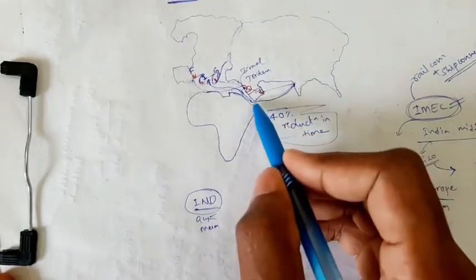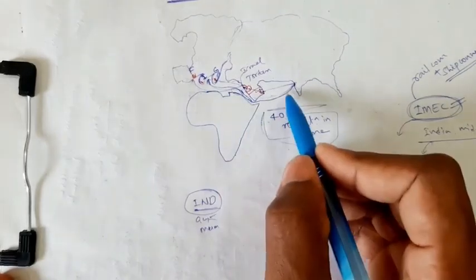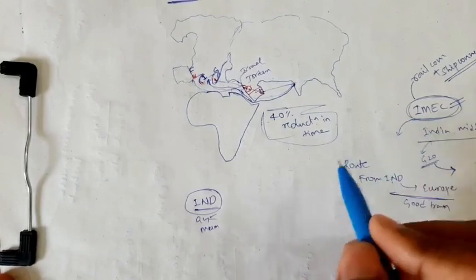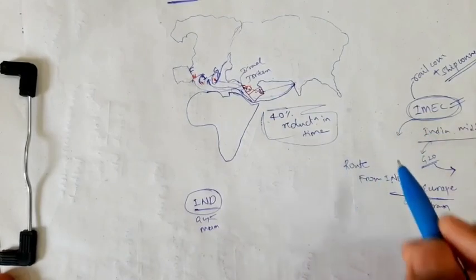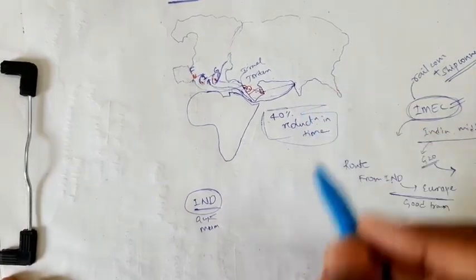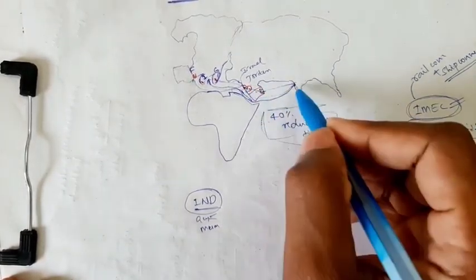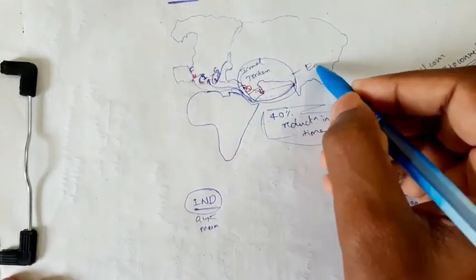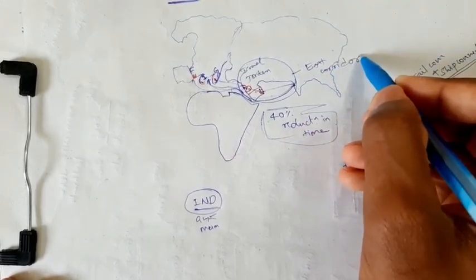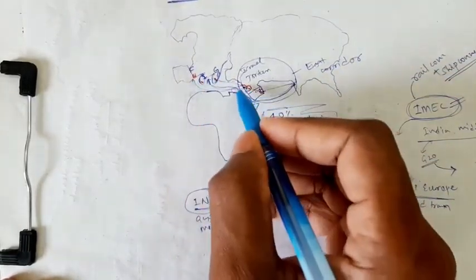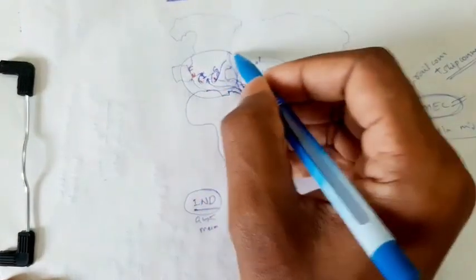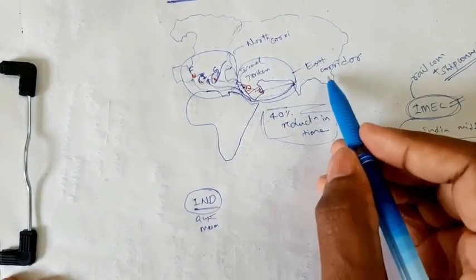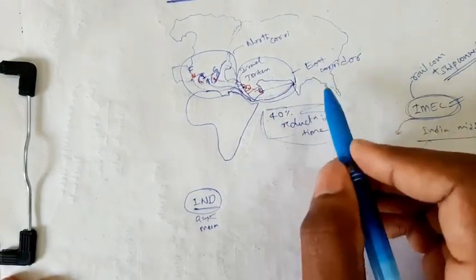Before IMEC, what was the route? Through the Suez Canal, and that route is completely a ship connection. But this route has both rail as well as ship connection. And one more thing: from India to Israel, this part we call the East Corridor. From Israel to Europe, we call that the North Corridor. This means IMEC has two corridors. One is the North Corridor, another one is the East Corridor. Okay, we should know this.